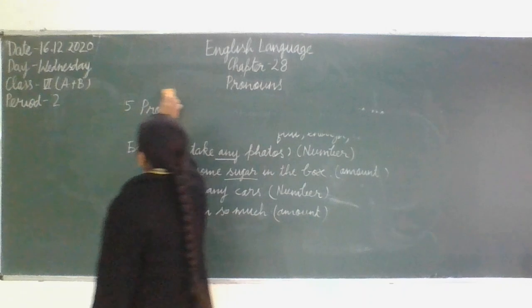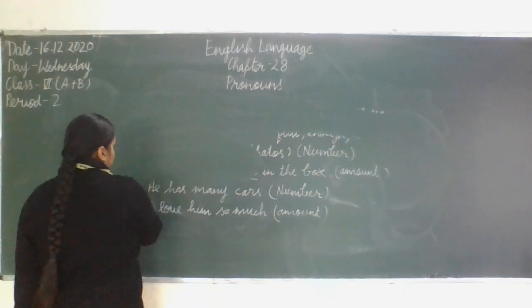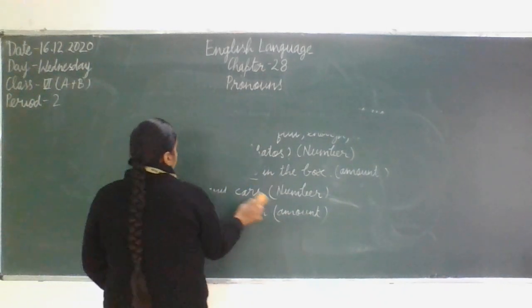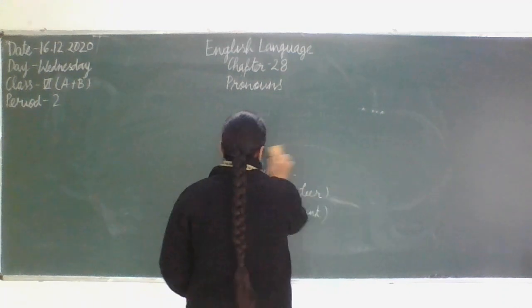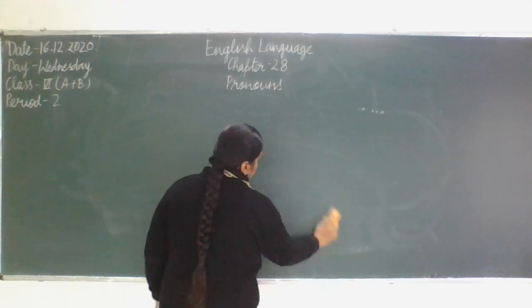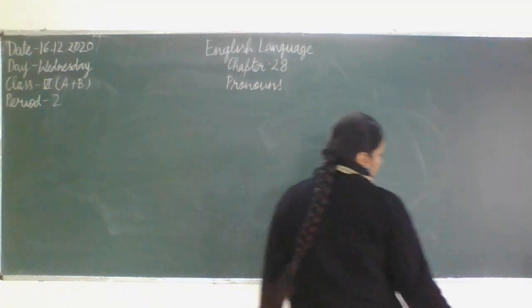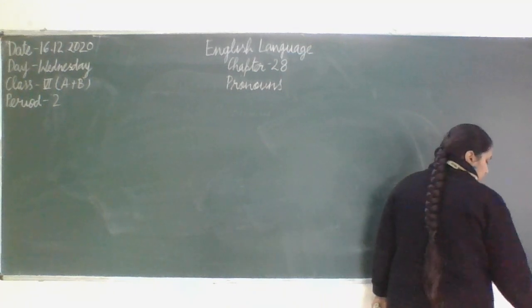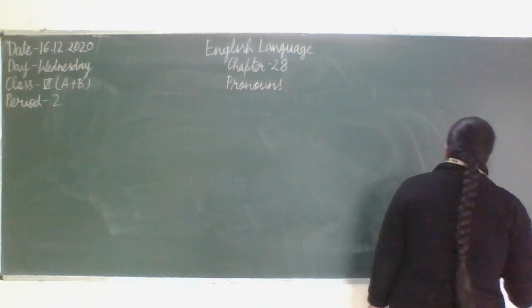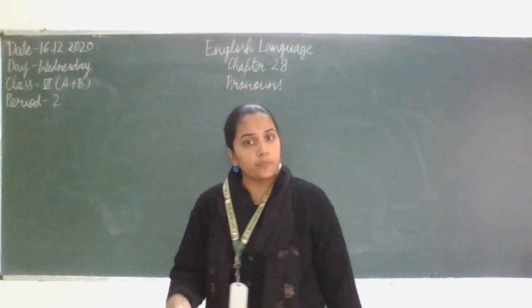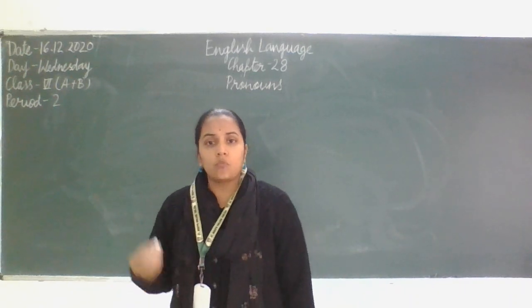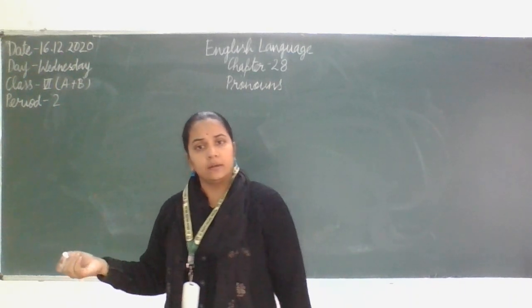Now the next type of pronouns is the interrogative pronouns. Interrogative pronouns means the pronouns where we use the type of pronoun. Question words: what, why, how, when.